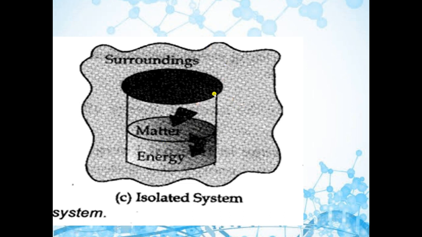As the boundary of the system is insulated, energy cannot exchange, and the system is closed from the upper part, so there will be no exchange of matter as well. So a system can neither exchange matter nor energy with the surrounding. So this is the example of isolated system. We can give an example from our daily life. When tea is placed in a thermos flask, then it is also an example of isolated system.